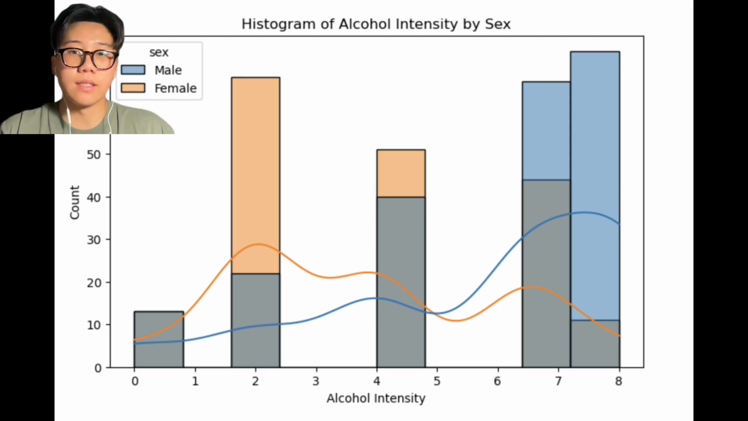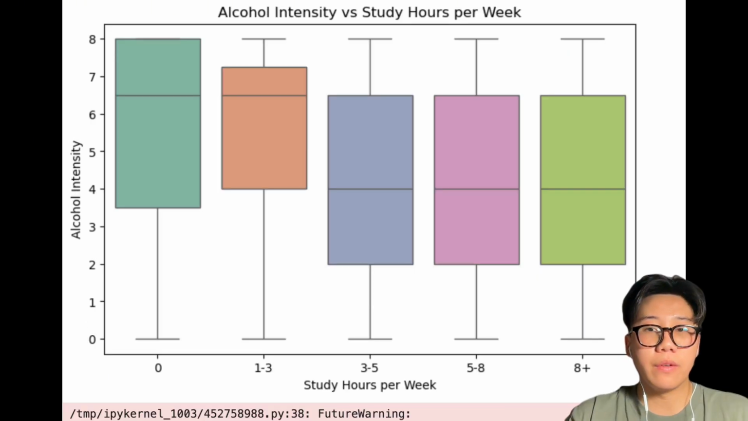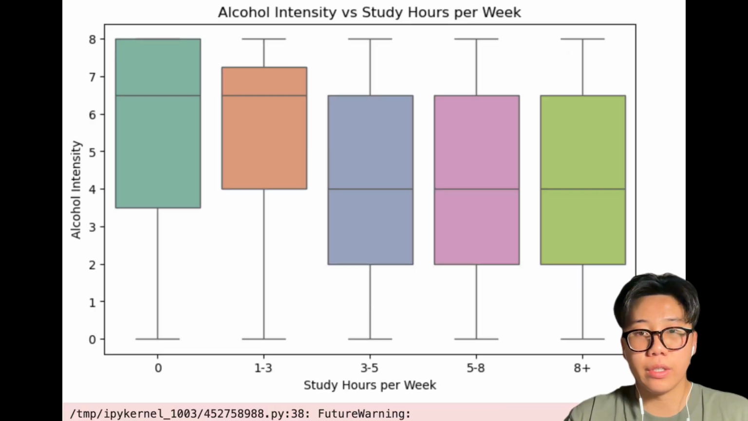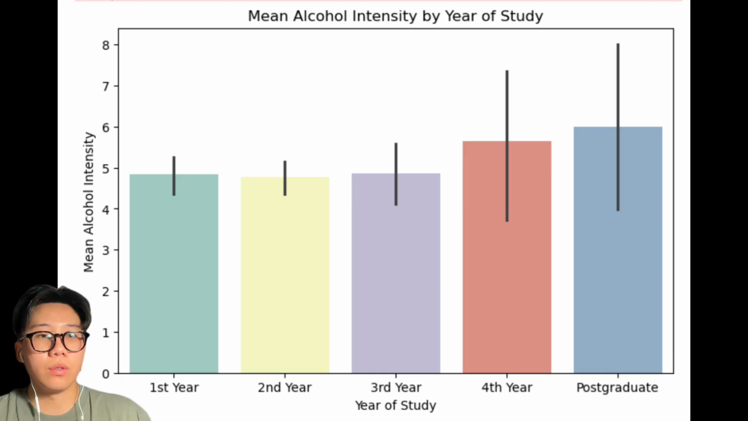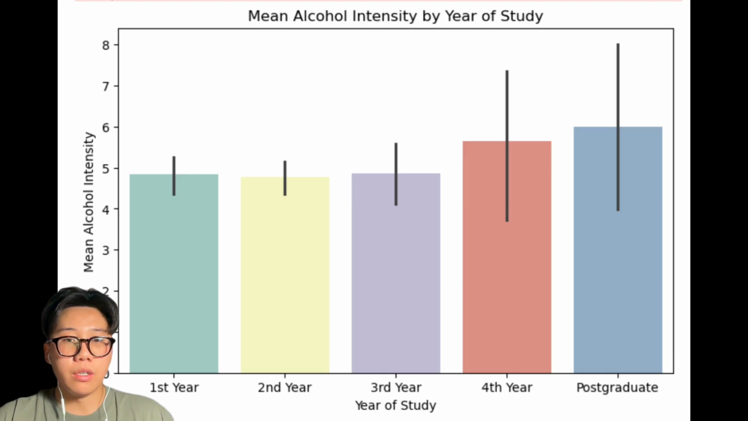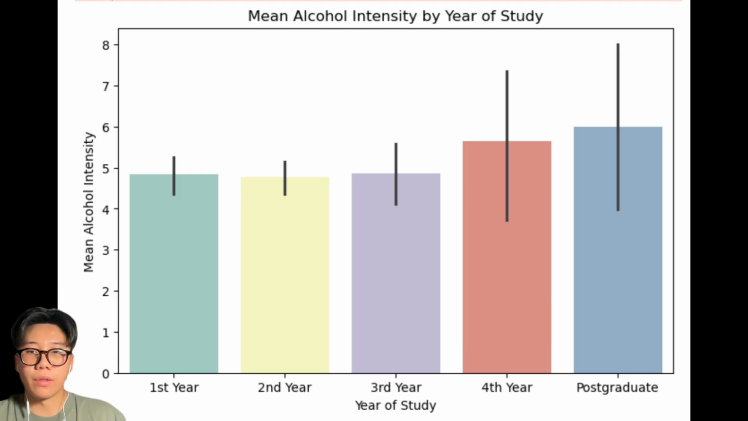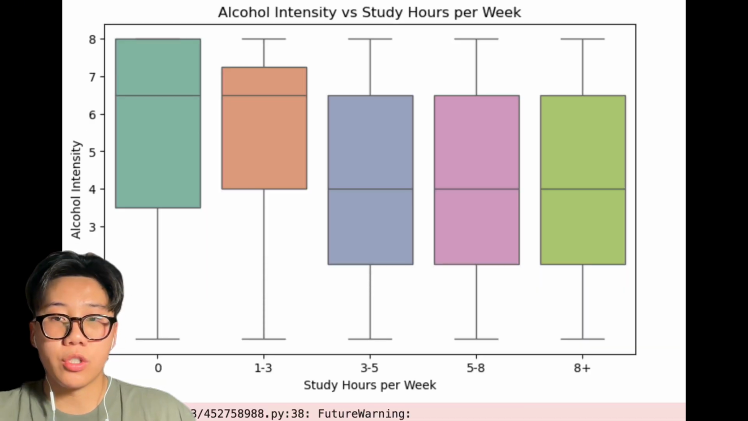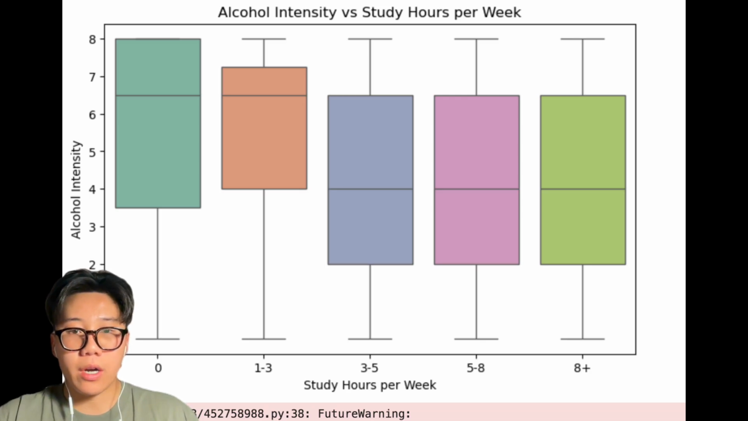Male students consistently show higher and more variable alcohol intensity than female students. Students who study fewer hours per week tend to drink more heavily. Earlier year students, so freshman and sophomore year students, tend to drink more than upper year and postgraduate students. Another finding was partying dropped sharply as the number of study hours increased, indicating a strong inverse pattern.